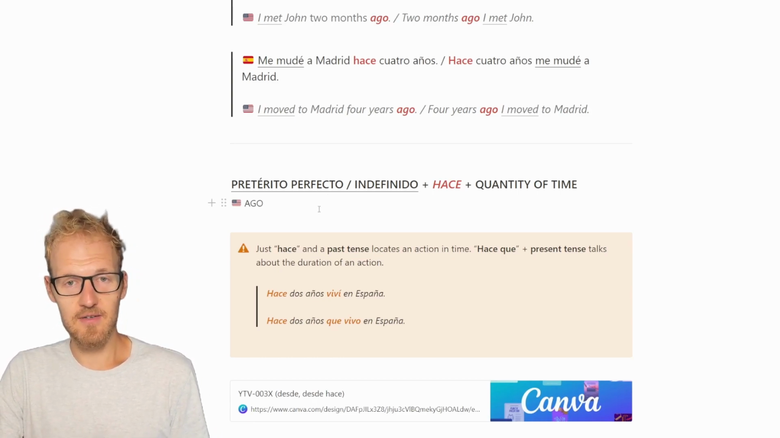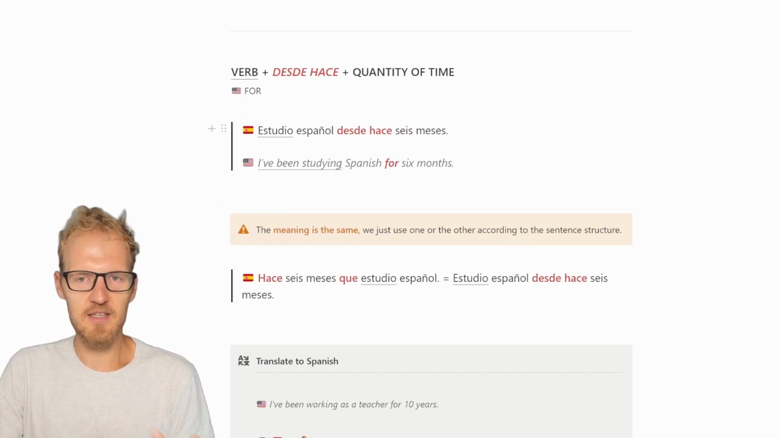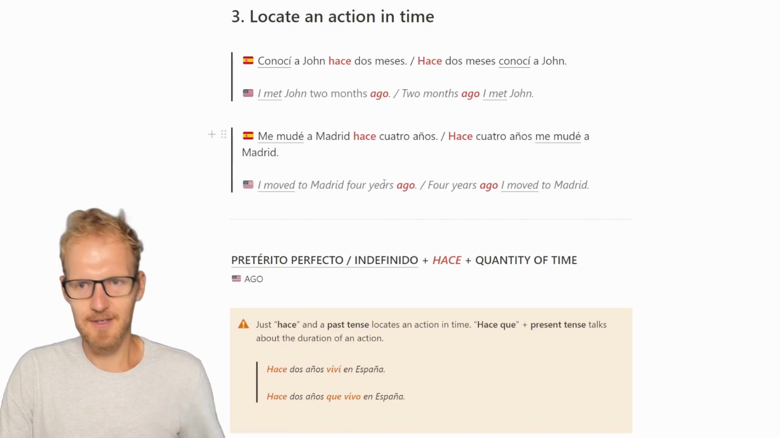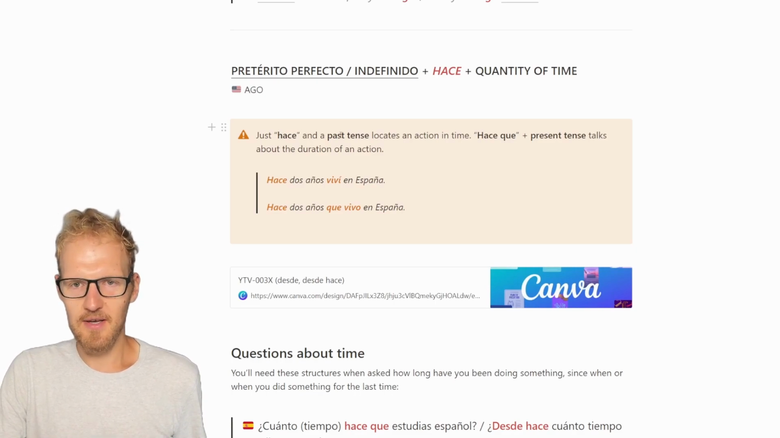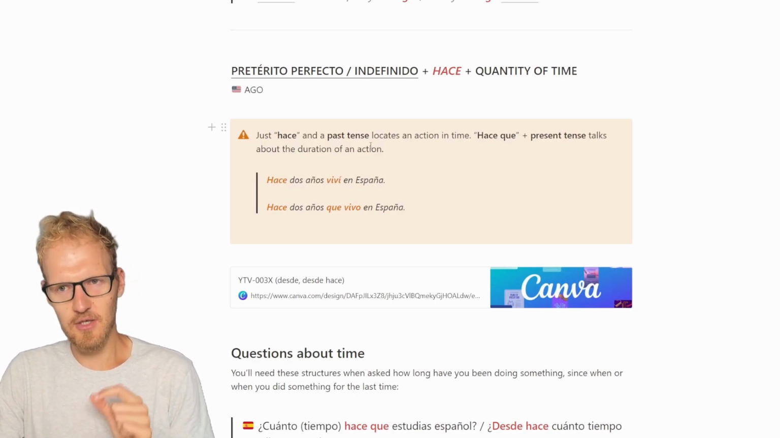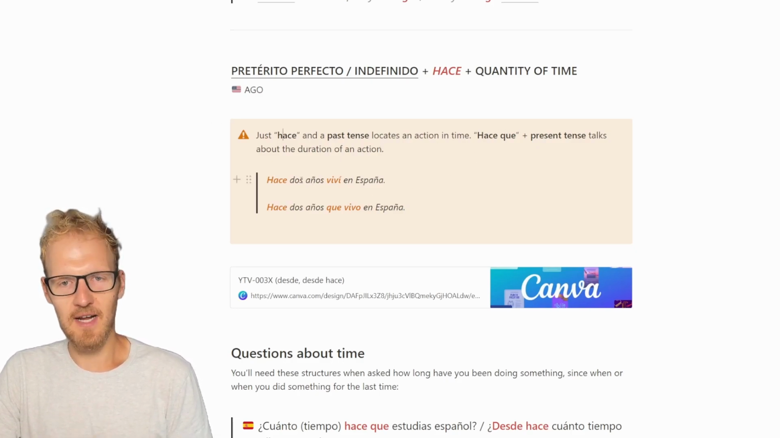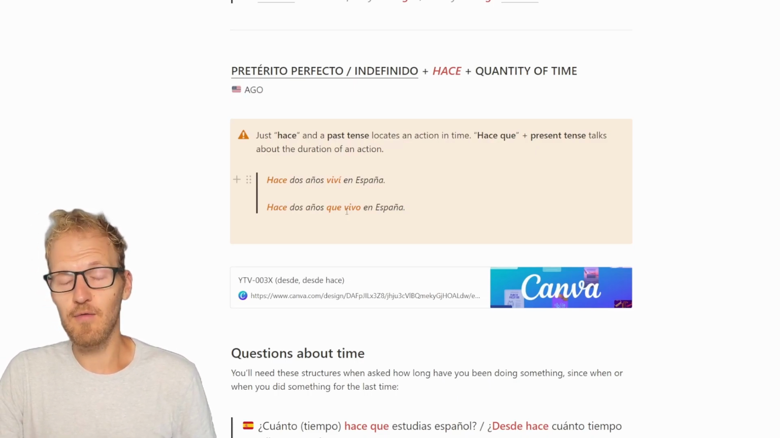And this, instead of translating it as "for" in English, as in I have been studying Spanish for 6 months, this is "ago". I studied Spanish 6 months ago. I lived there however much time ago. So with just hace and a past tense, we locate an action in time, in the past. With hace que, past present, it talks about the duration of an action. So, "hace 2 años viví en España": 2 years ago, I lived in Spain. "Hace 2 años que vivo en España": I have been living in Spain for 2 years. So let's put everything together in a more visual way and with a couple more examples.